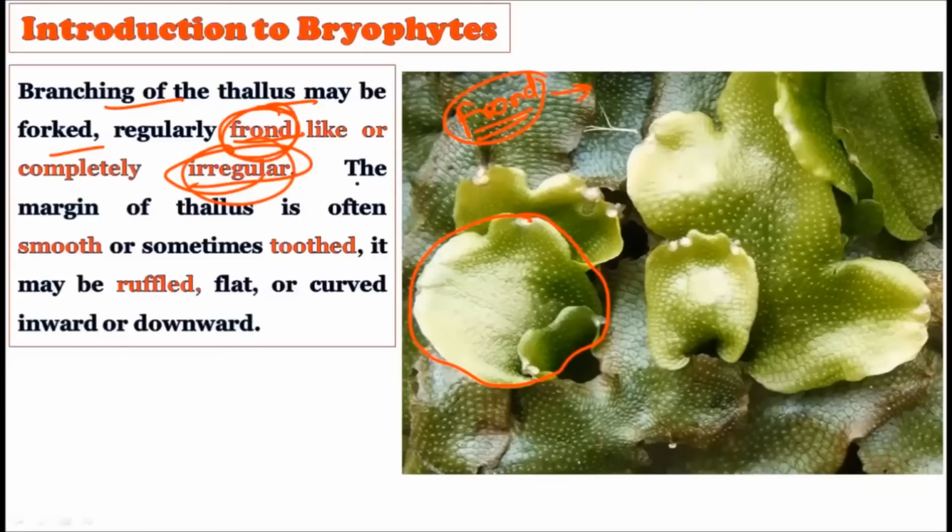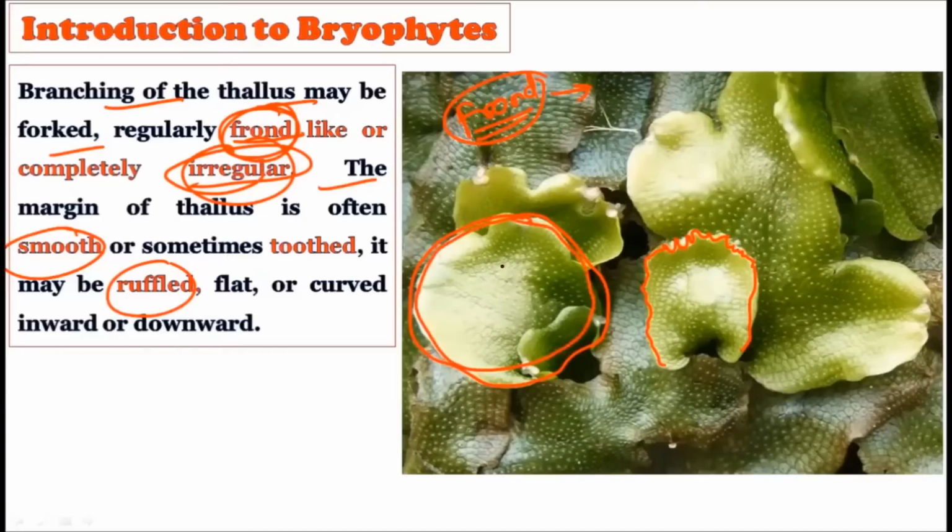Okay, now see their margins may be smooth. Just observe this margin of the thallus, it may be smooth, or sometimes it may show toothed areas, that is the rough margins. Okay, it may be roofed, that is it is creating a roof, just like this particular thallus is creating a roof.